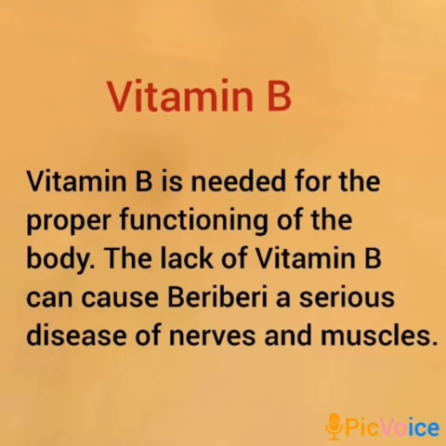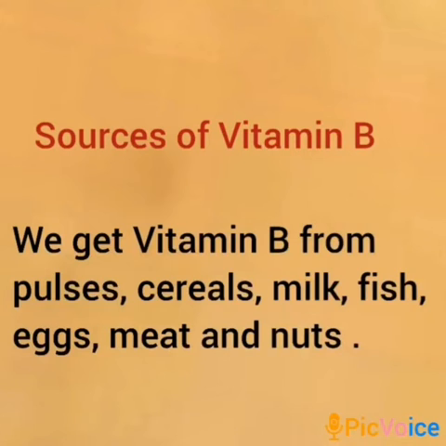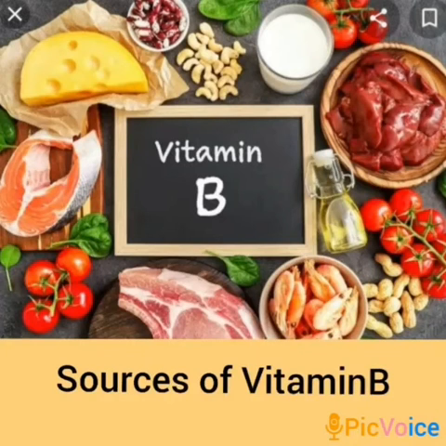Next is vitamin B. Vitamin B is needed for the proper functioning of the body. The lack of vitamin B can cause beriberi. It is a serious disease of the nerves and muscles. Other problems related to vitamin B deficiency are scaly skin and sores in the mouth. We get vitamin B from pulses, cereals, milk, meat, nuts, eggs, and fish.